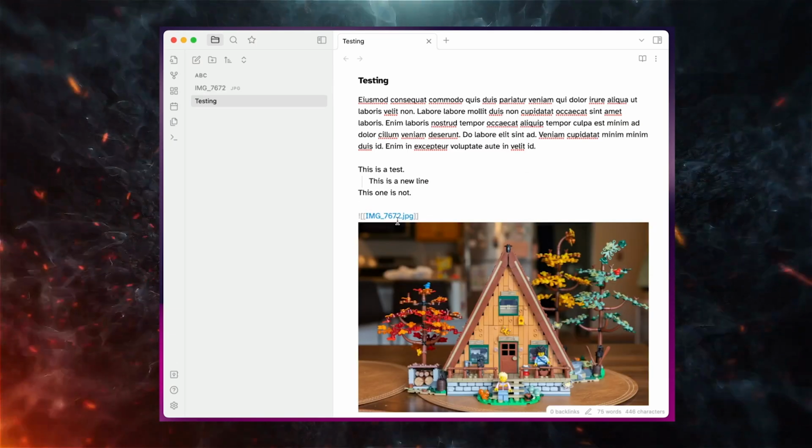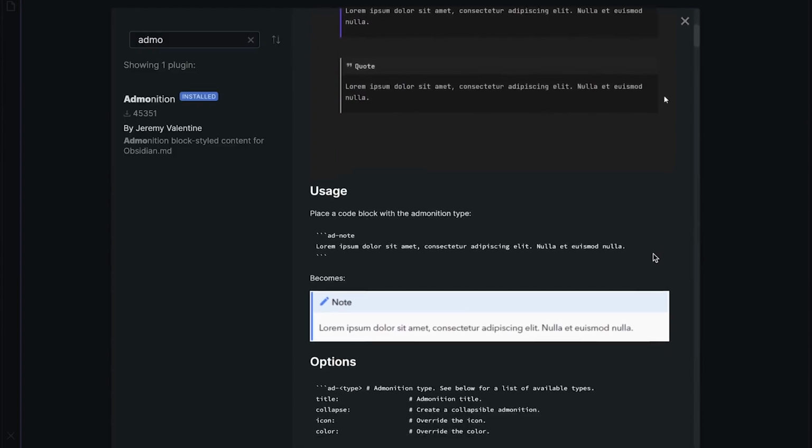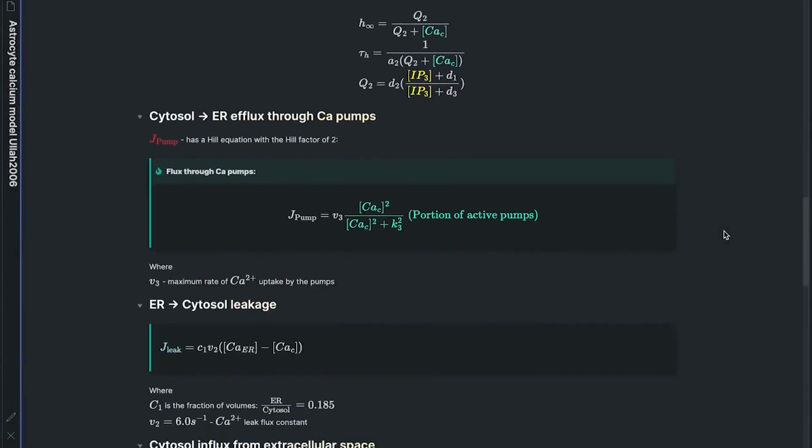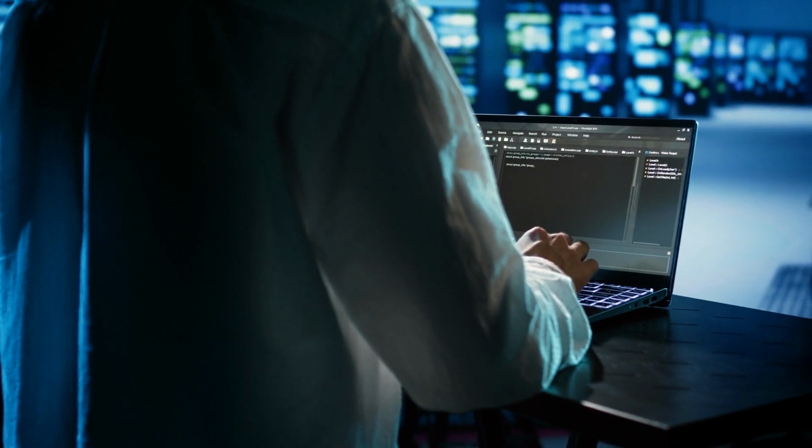Obsidian's simplicity and focus on plain text make it an ideal platform for personal journaling and reflective thinking. You can easily link your journal entries to other notes, creating a rich tapestry of your thoughts and experiences.